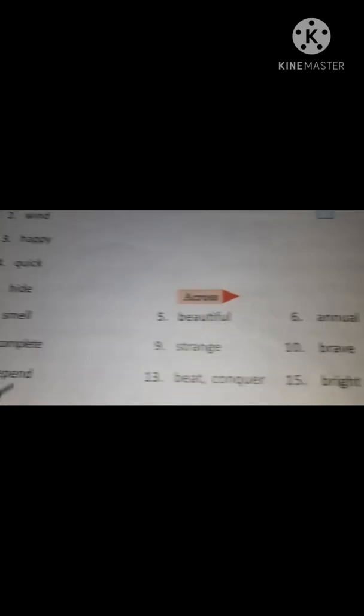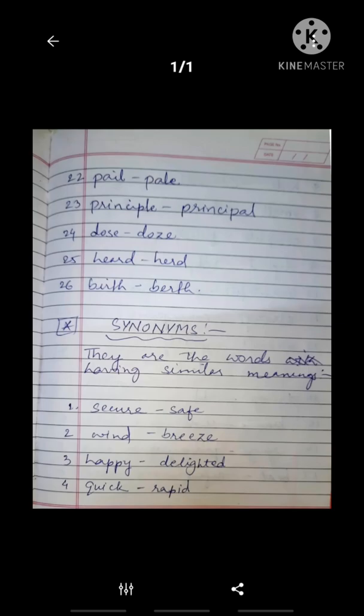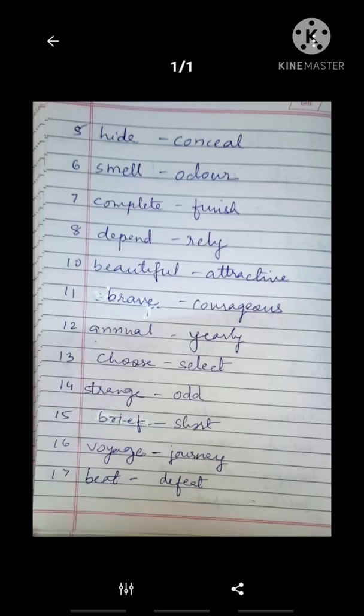Now A says solve the crossword puzzle by filling the synonym of the given words. So here there are the words given, down and across, and you're going to fill it accordingly. Down is when the line goes down and across is when it goes like this. Okay, so again you can refer to the list that I have sent you and try to solve this crossword puzzle. It is very easy and interesting.